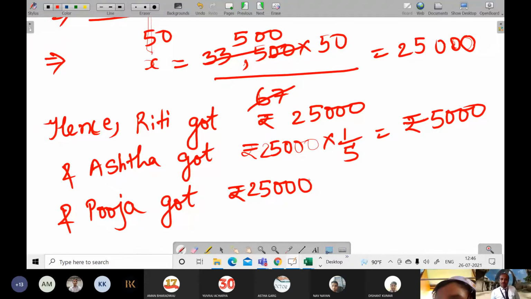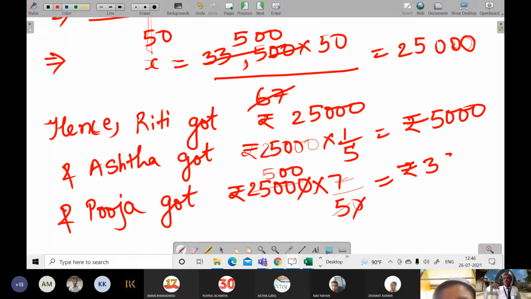Or you can do 7x by 50 with x as 25,000. 10 10 got cancelled, 500 will be coming, 5 5s are 25. So 500 into 7 will become rupees 3,500. So this was the whole answer of question number A.